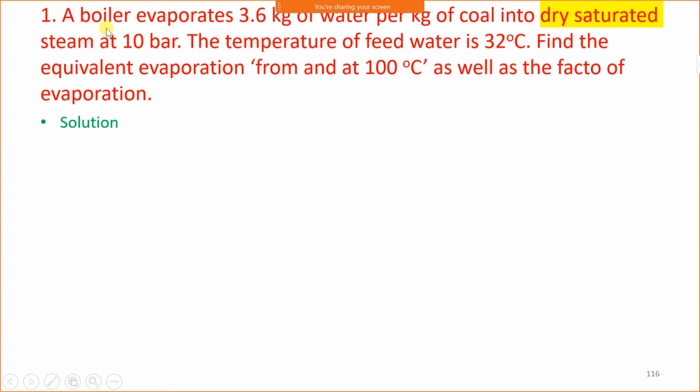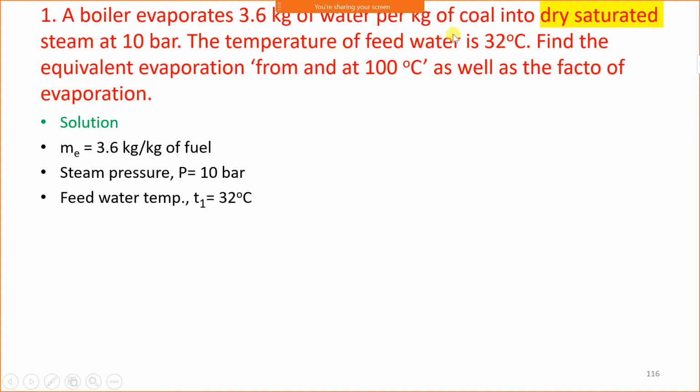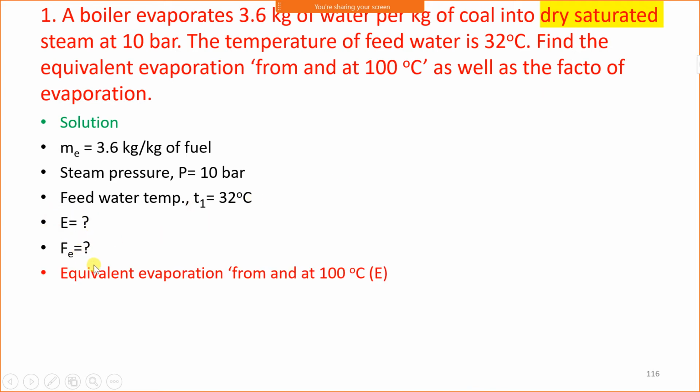First of all, we will see given data. The boiler evaporates, means boiler produces steam 3.6 kg per kg of coal. Look at the unit, kg per kg of fuel. 3.6 is Me, into dry saturated steam at 10 bar. Feed water temperature T1 is 32 degrees Celsius. Find the equivalent evaporation, that is E, and factor of evaporation, that is Fe. Let us calculate E first. What is the formula?